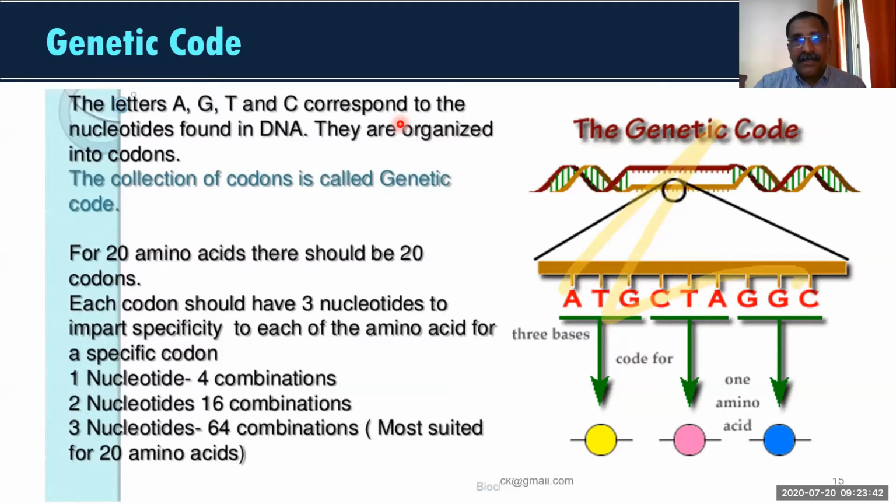A simple example I'm giving: we have 20 words and 4 letters. By using these 4 letters, we have to create the 20 words. How can it be? The same example you see here in genetic form. The 4 nucleotides in DNA are arranged in various manners, and then we get the collection of codons that we call the genetic code.